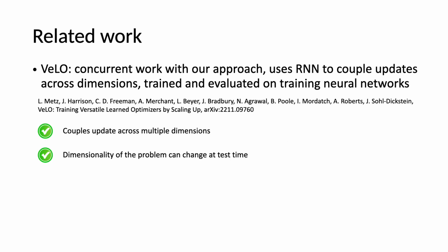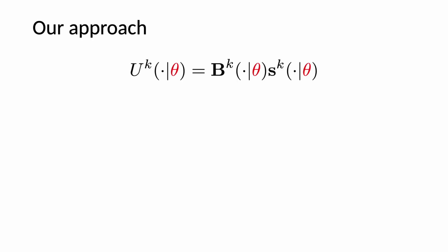Finally, we would like to mention a recently developed learned optimizer Velo, published concurrently with our work. Velo is specifically trained on the task of optimizing neural network parameters and couples updates between parameter dimensions using RNN with LSTM units. Conceptually, Velo has similar advantages to our approach, but has not been evaluated on tasks considered in our paper. Let us now discuss our approach in detail.